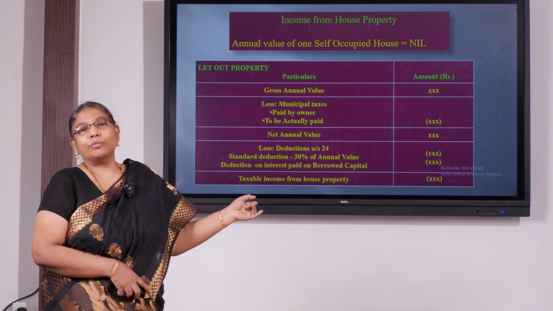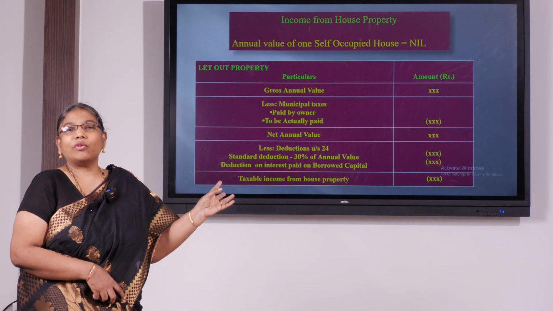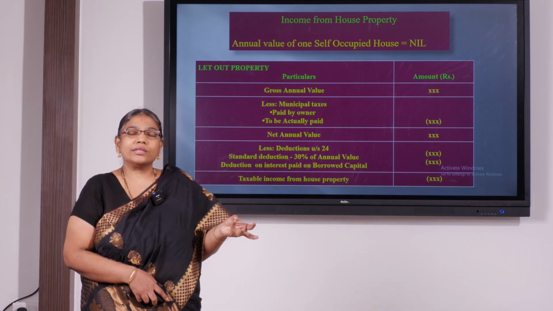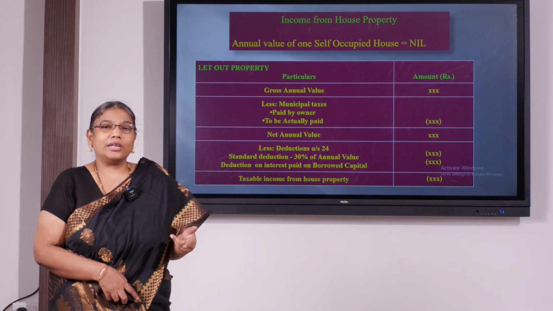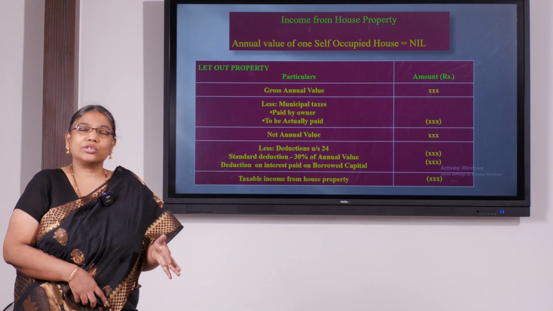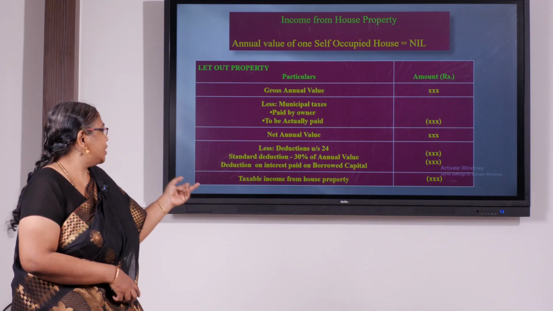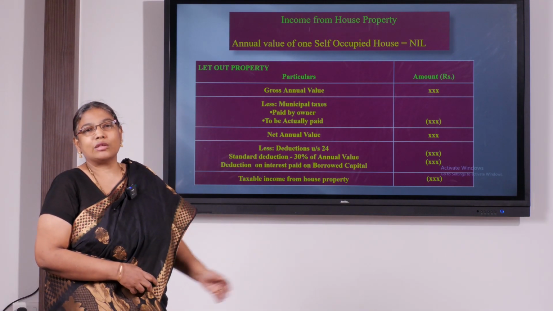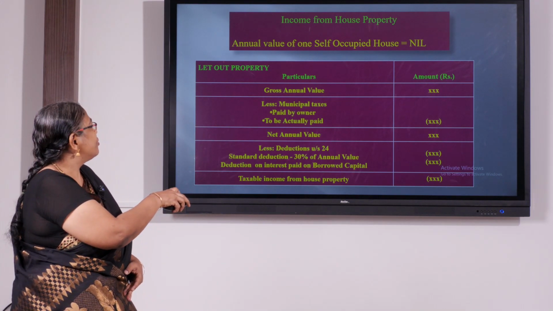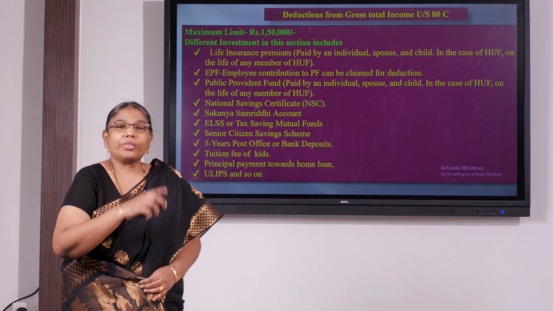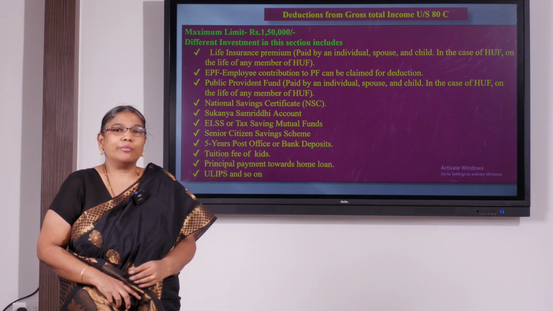And again, on let out property, you can also claim interest on borrowed capital, only for the purpose for which you borrow, which will consist of repair, renewal, reconstruction. These are ancillary purposes. Apart from the purchase and construction of the house, a loan could be borrowed and interest will be allowed as a deduction, and the balance will be the taxable income from house property. So this is how the salary income and the house property work. We are going to learn in detail later, but I have given you the basic steps in computation of it.